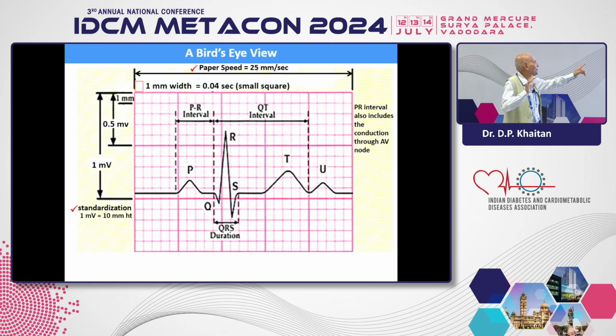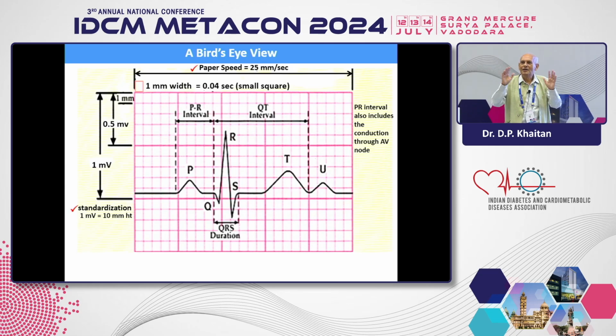QRS I already explained to you. The ST segment is a very important segment. Why is it formed? It is formed due to the exchange of calcium ions against potassium ions. Both are in equilibrium. That's why a stationary isoelectric line is there. Why isoelectric line? Because underneath it is the excitation-contraction coupling process of ventricular contraction. If it is not stationary, you can't have the ventricular contraction take place.